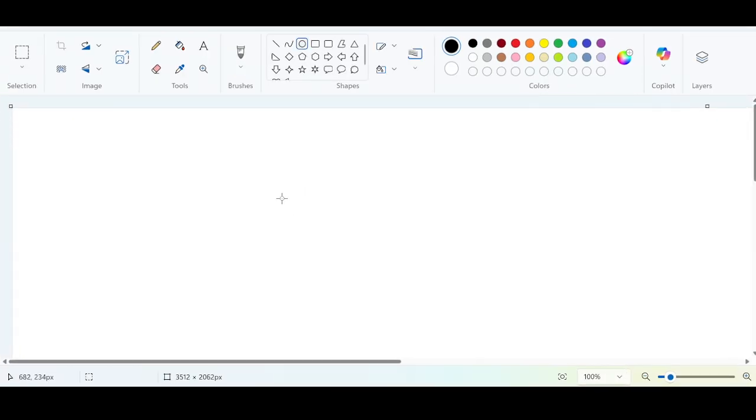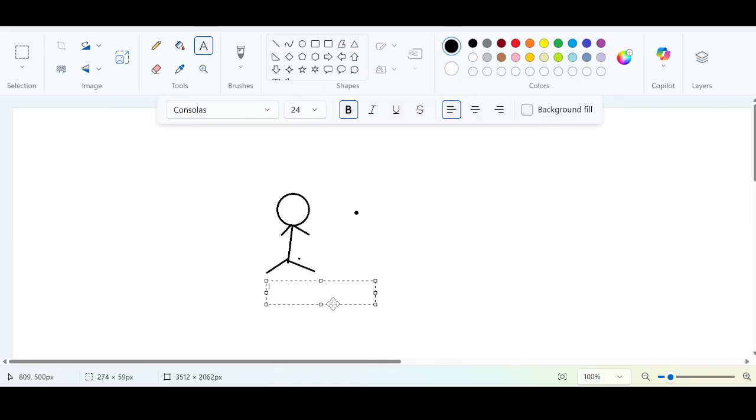Let us say that there is a person, and the name of the person is something like Ganesh. So the identity of this person is Ganesh.